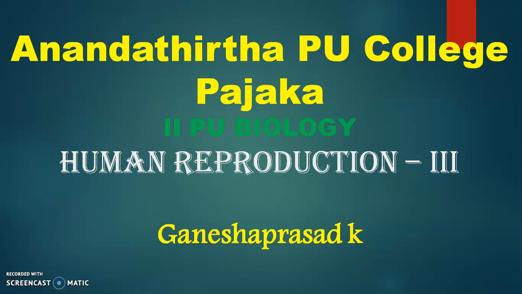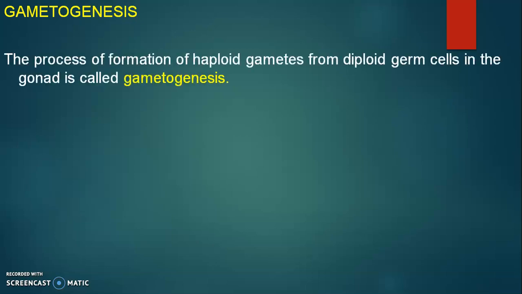In last video we studied about human male and female reproductive system. In today's video let us study about gametogenesis. Genesis means generation or formation. Gametogenesis is nothing but formation of gametes. The process of formation of haploid gametes from the diploid germ cells in the gonad is called gametogenesis.